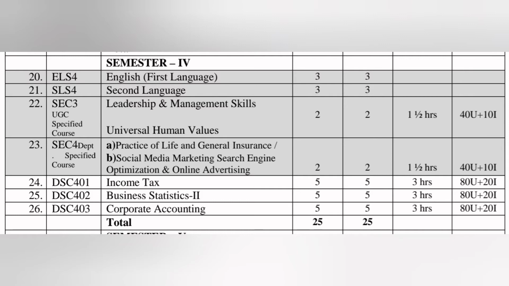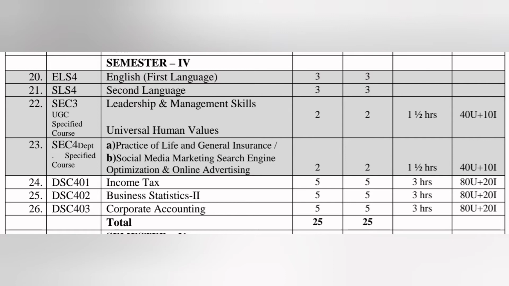Next subject, Income Tax. Total classes for this subject is 5 per week. Exam duration is 3 hours, but due to COVID-19 it is reduced to 2 hours. Maximum marks for this subject is 100 out of 100, 80 for semester exams, 20 for internal exams.